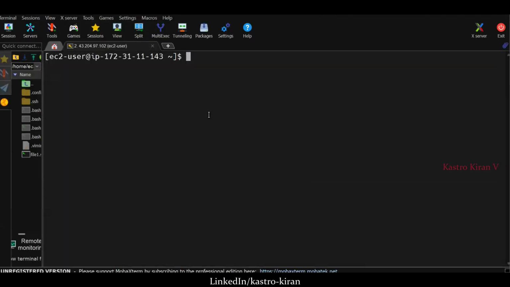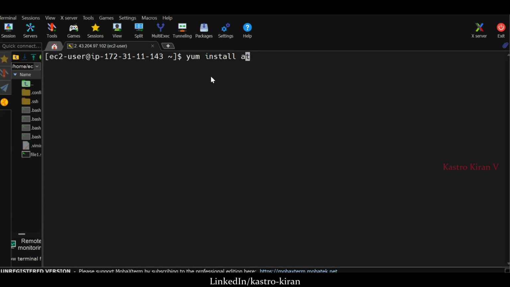I have already connected to the EC2 instance, and I am going to install at here. Currently, I have a Linux-based EC2 instance. When you are working with a Linux-based EC2 instance, the package manager is yum. Now I want to install at, so yum install at. But currently, if you observe, I don't have root user privileges.